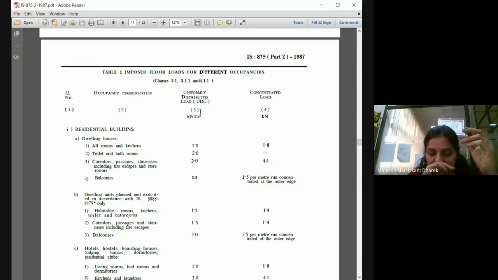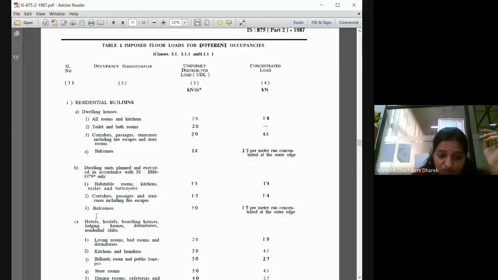In a residential building itself we have different loads. Habitable rooms and kitchen, toilets and bathroom are different. Then balcony is 3. And if you take the roof terrace, the load will be different, because the terrace will be more or less empty.